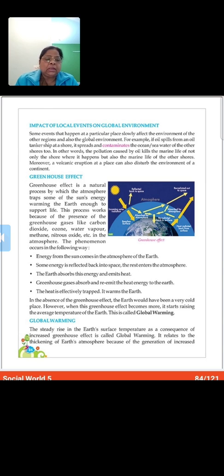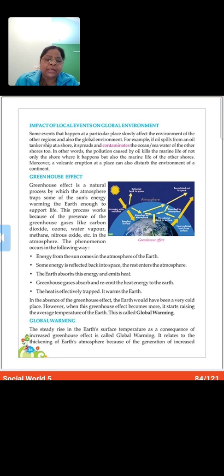Now, over the last 2 centuries, human activities have changed the earth's atmosphere a lot, and the amount of greenhouse gas has increased and is still increasing. They trap too much heat.